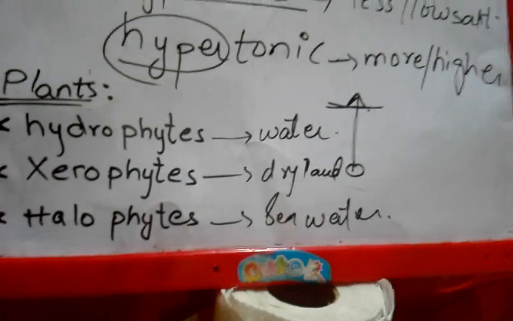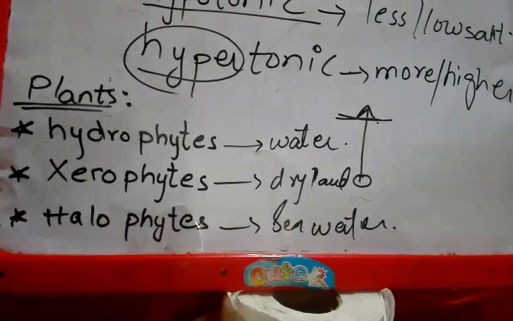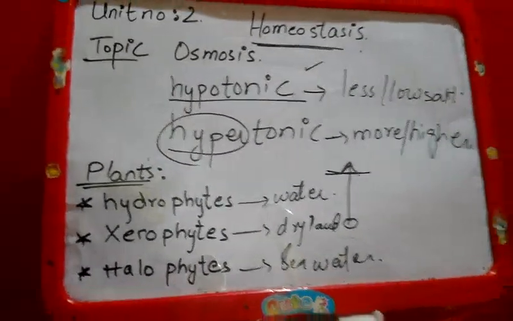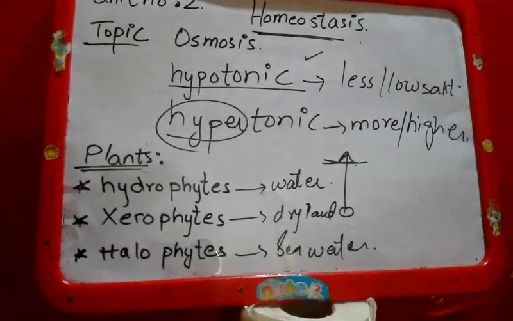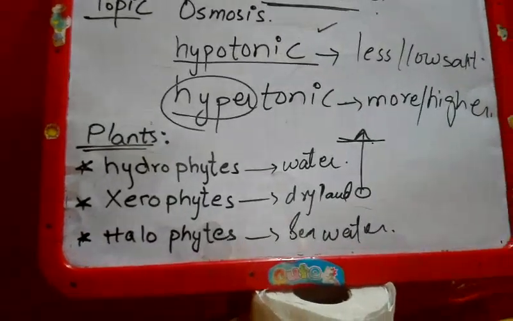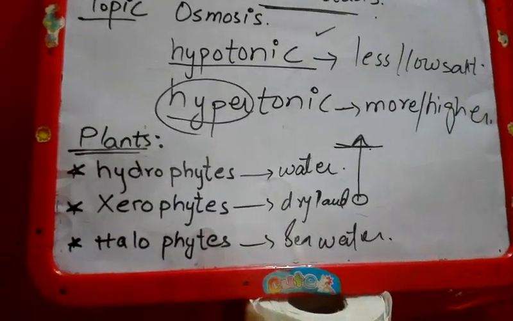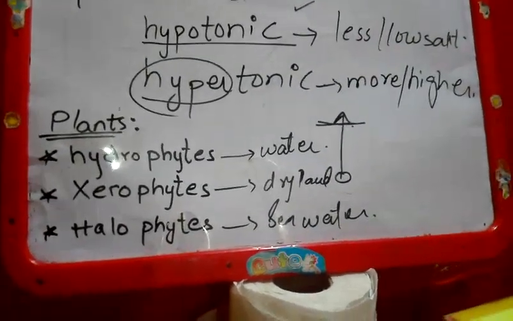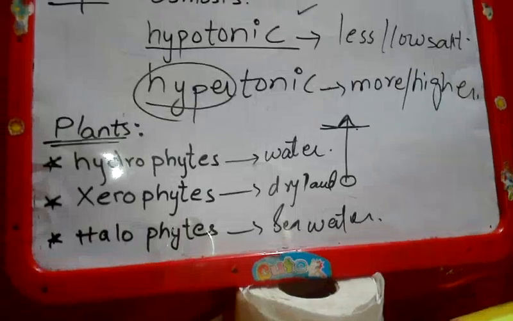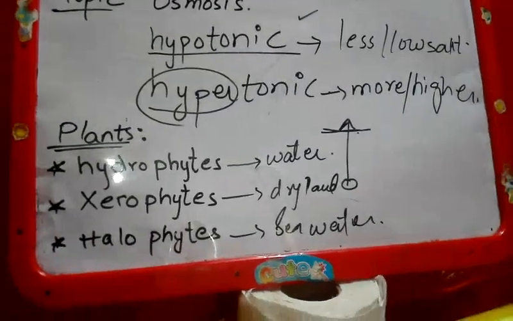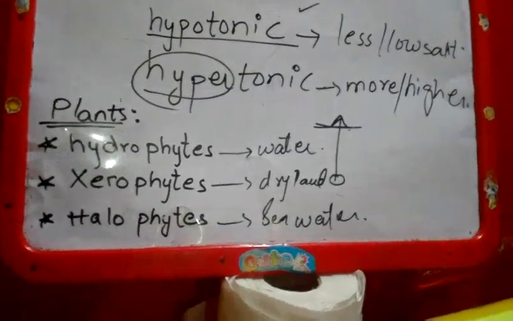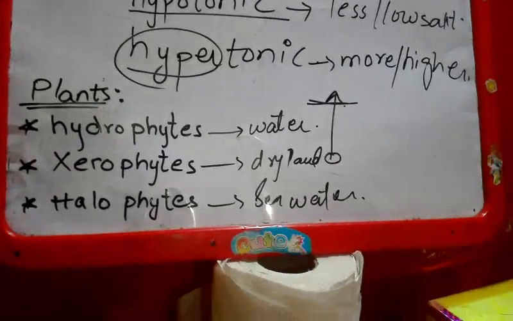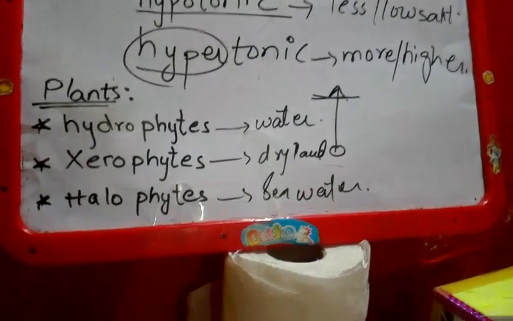Alright guys, so what are hydrophytes? Let me tell you a complete definition. Hydrophytes are the plants which live completely or partially submerged in fresh water. They require fresh water for living. Such plants do not face problems with water shortage. If there is a shortage of water, they can cope for up to 2 or 3 days. After that duration, when they get water, they become the same as they were earlier.